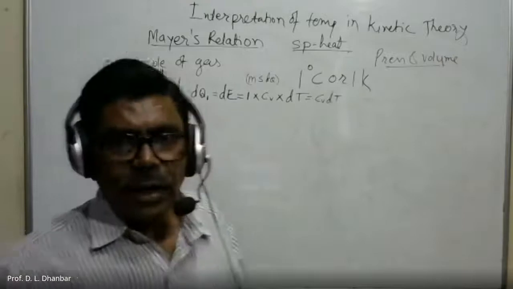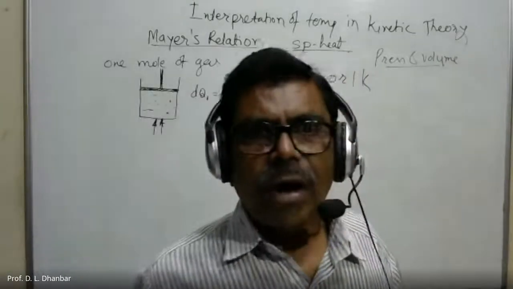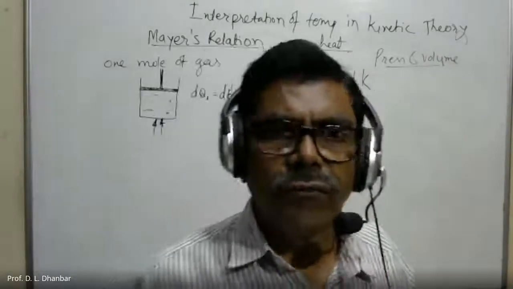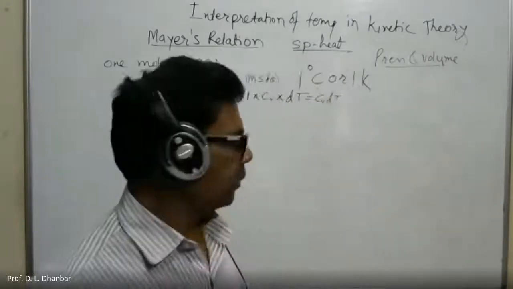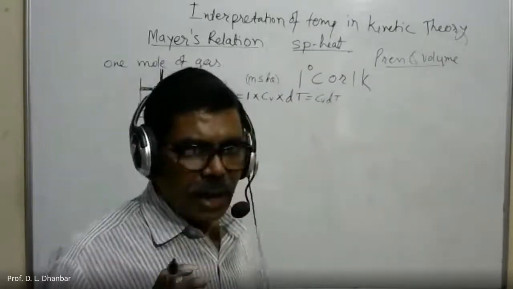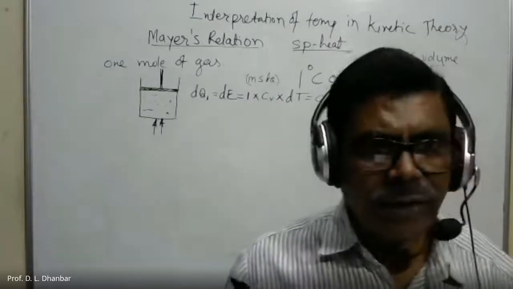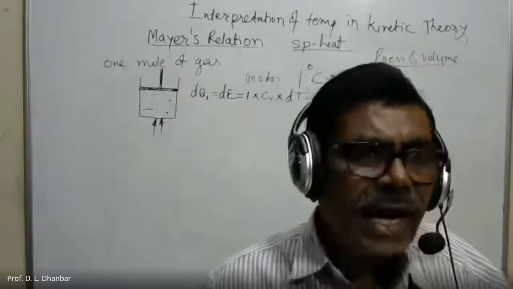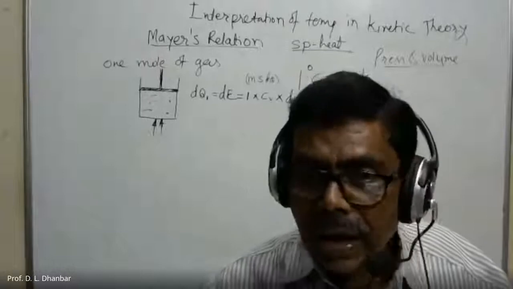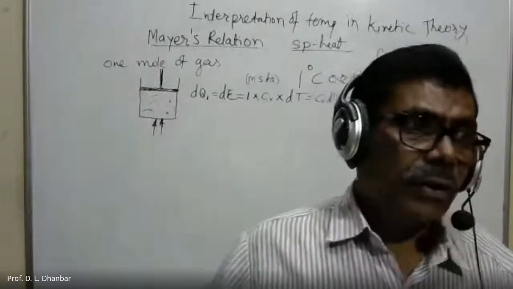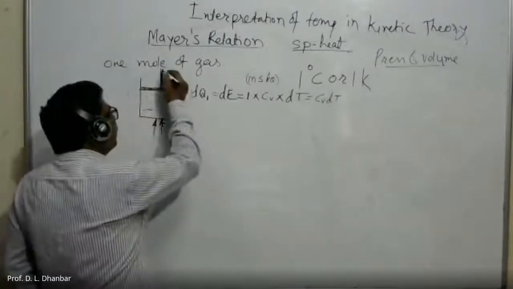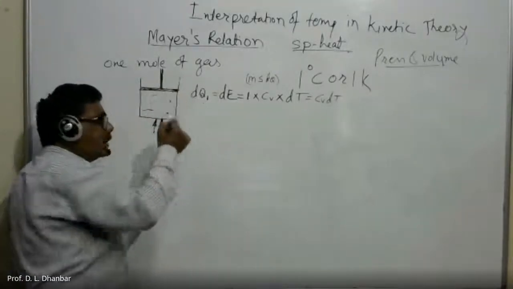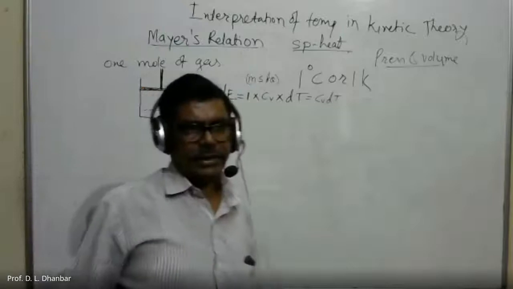This is the energy absorbed by the gas molecules when heated through a temperature dt. Now this is the situation when we heat the gas at constant volume. Now suppose this piston is free to move in the upward direction.